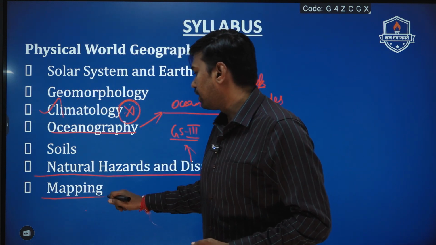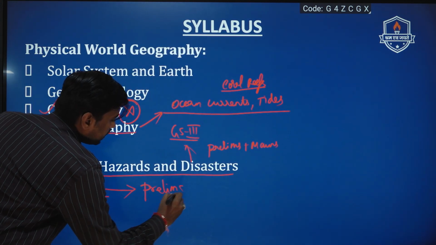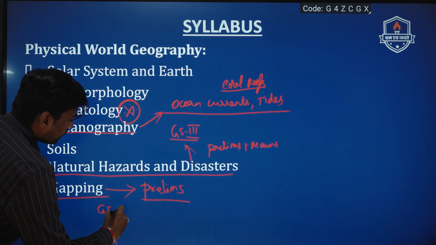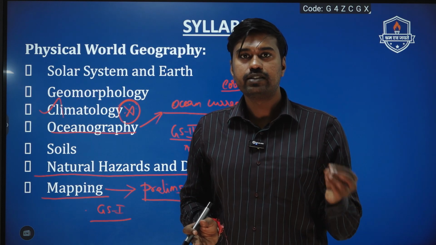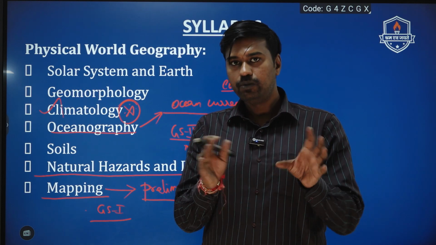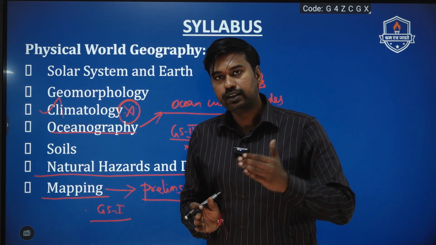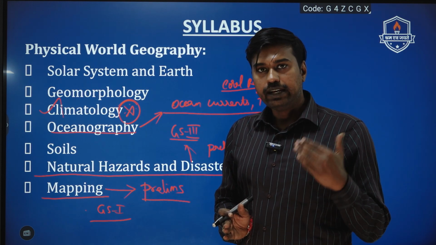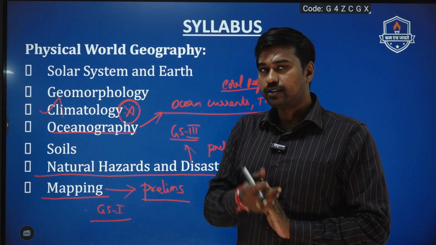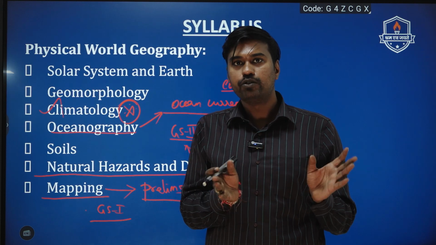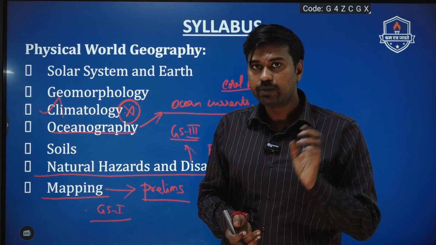Now, going into the mapping component, this is going to be very crucial for your preliminary examination. For your mains examination, it is covered in GS paper 1 in the world geography syllabus, where students need to additionally cover the most important mountains, rivers, tribals, weather and climate of the world when you read that. So make sure that when you go into the map, you cover it in a continent-wise approach. In addition, whichever continent you are studying, make sure you have a good compilation of notes for that topic, because in the prelims exam every year at least 5 questions are asked directly from the map segment, and most of the time the questions are asked from places in the news.